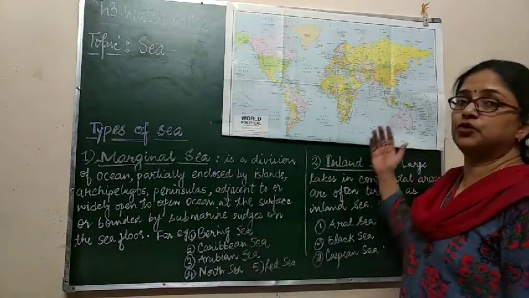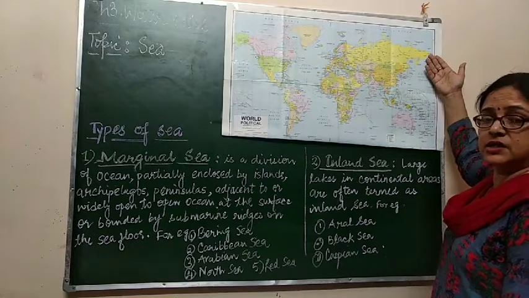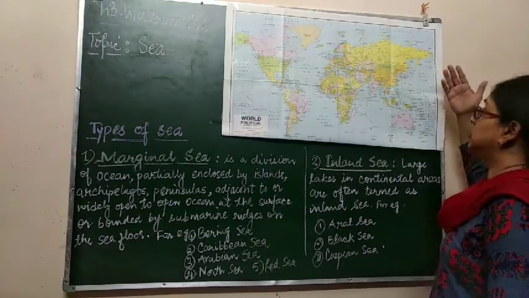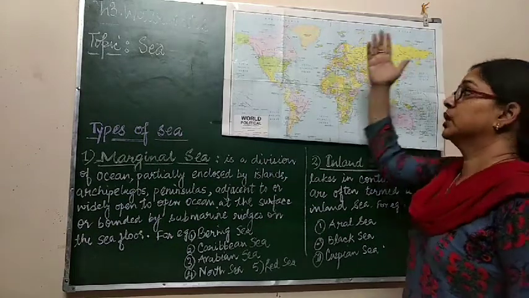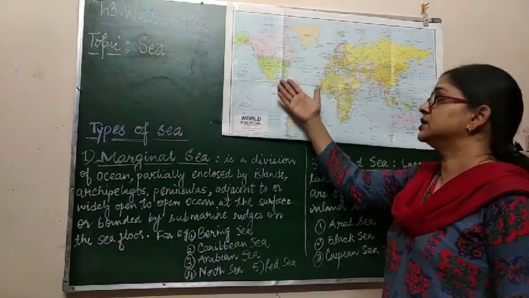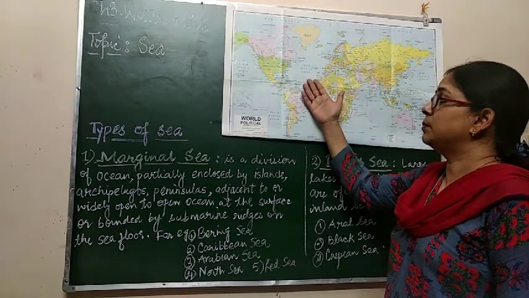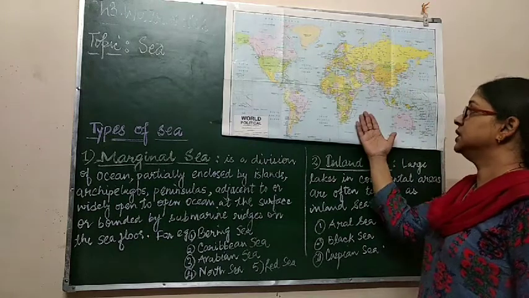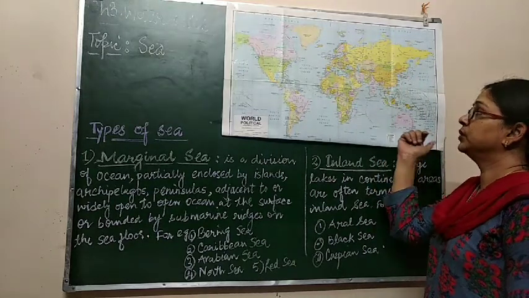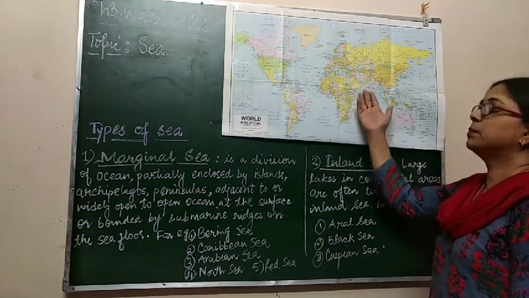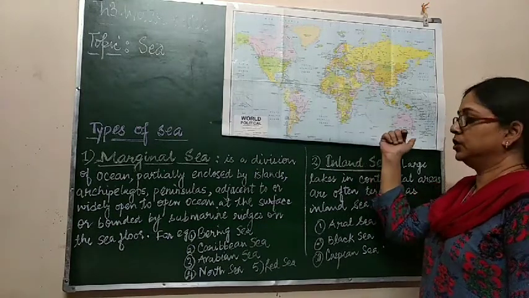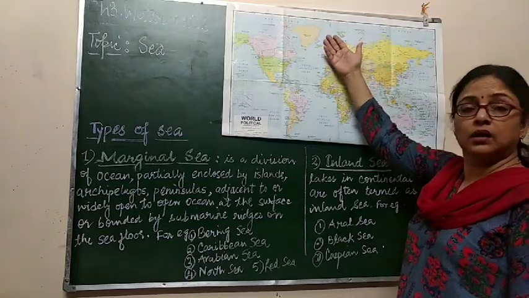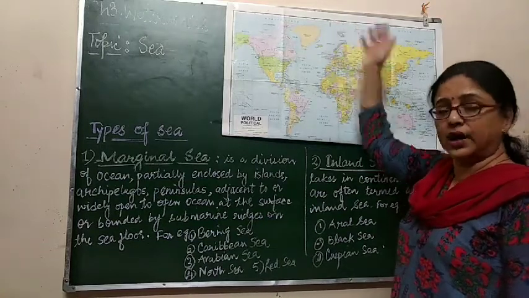Some of the examples of marginal sea are here. The Bering Strait is there, which is connected to the Pacific Ocean. Then the Caspian Sea, which is surrounded by some islands. Then the Arabian Sea, connected to the Indian Ocean. The Red Sea again is a part of the Indian Ocean, then the North Sea, which is connected to the Arctic Ocean.